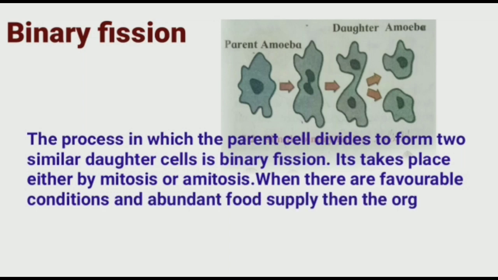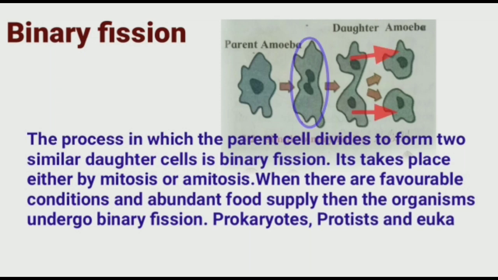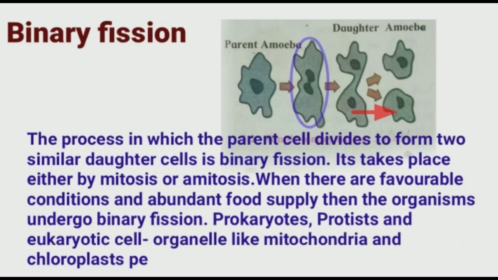In this process, the parent cell divides into two daughter cells. The nucleus of the parent cell firstly divides into two parts. Then the cytoplasm also divides into two parts, and from the single parent cell, two daughter cells are formed.